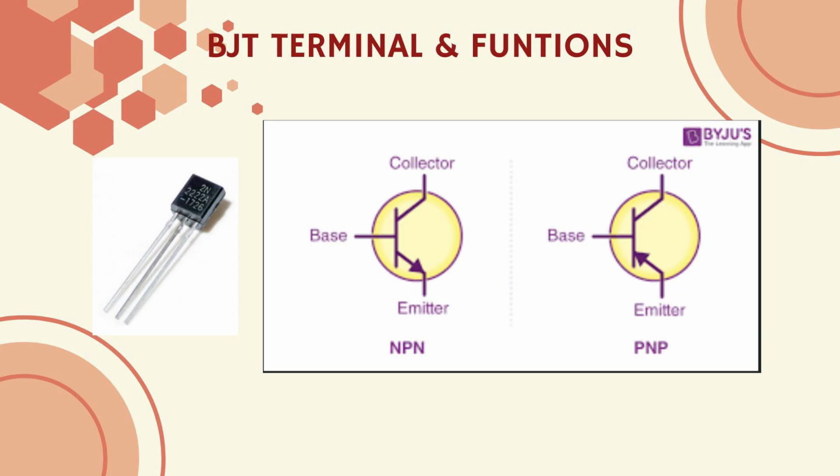Now we'll talk about the current flows in both NPN and PNP transistors. In an NPN transistor, when a small current flows into the base, it allows a much larger current to flow from the collector to the emitter. And then for the last, a PNP transistor works in the opposite direction. When the base is made slightly negative relative to the emitter, it allows current to flow from the emitter to the collector. In this case, current enters the emitter, flows through the collector, and the base current flows out.